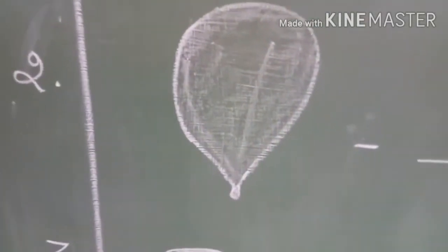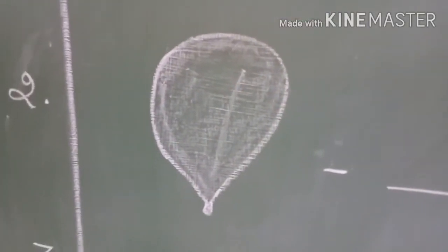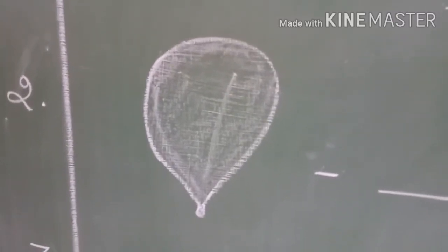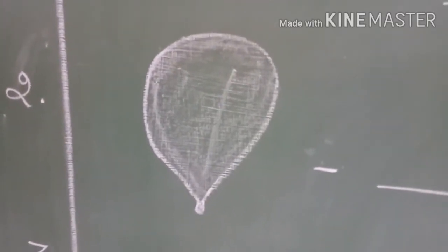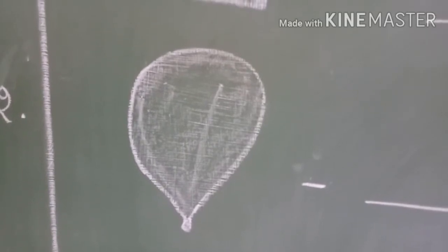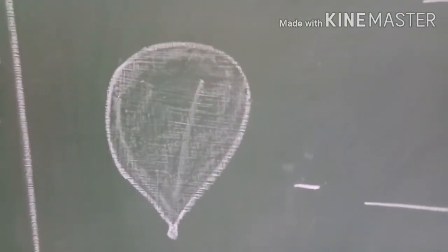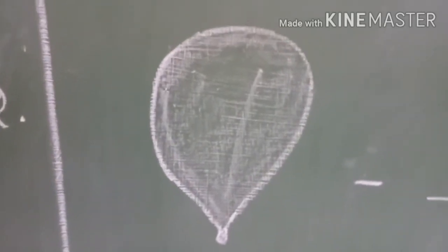Second one is, look at the picture. Can you guess what is it? Yes, this is the picture of balloon. It's an air-filled balloon. So, this is an example of what, children? Can you guess? Air means what? Example of gas state. What state it is? Gas. So air-filled balloon is an example of gas.